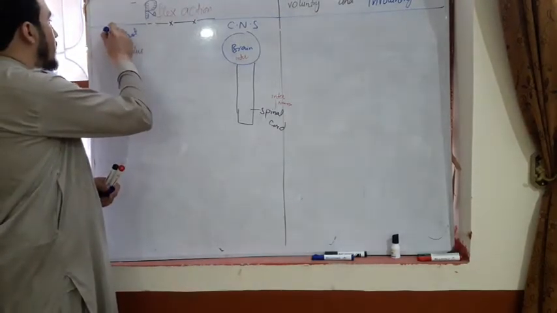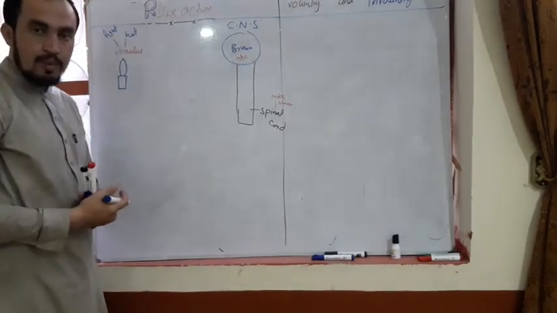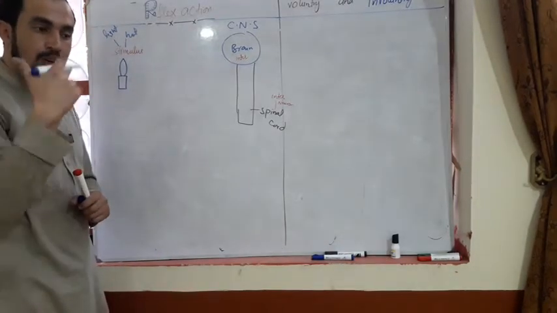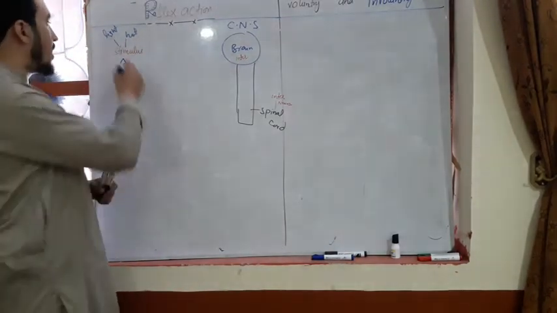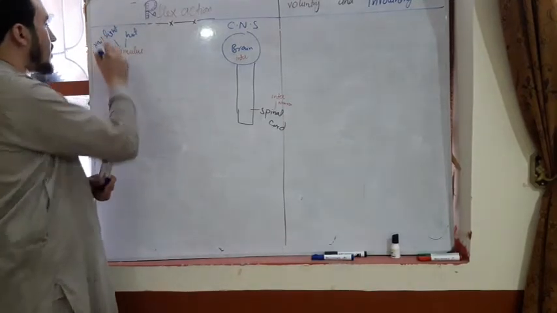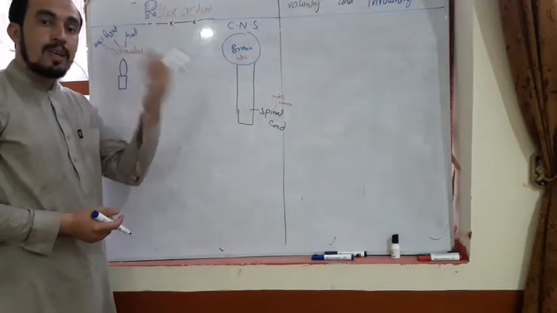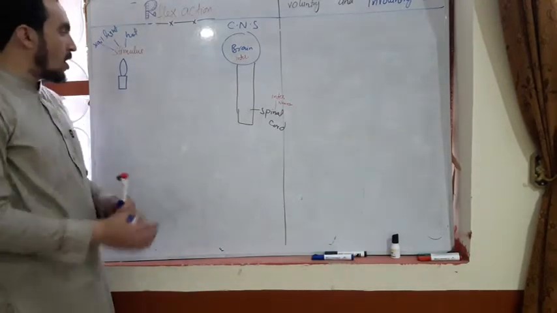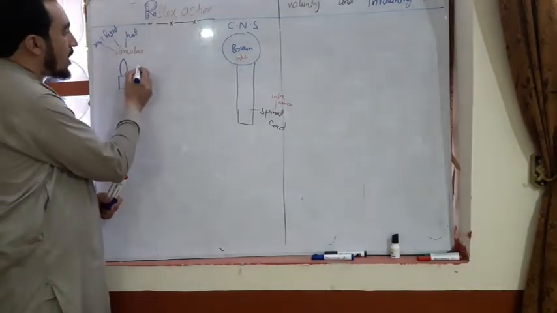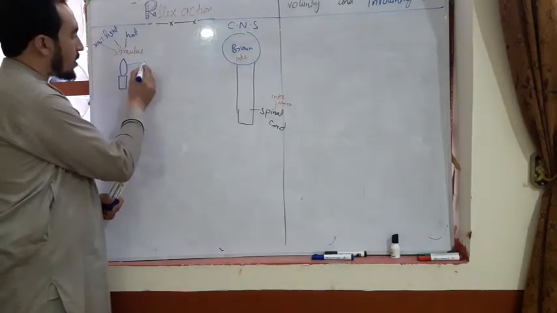Light is a stimulus which can bring change in your body structure. Nail, these are the stimuli. Stimulus is singular, stimuli are plural. So any stimulus is attached with your body part.